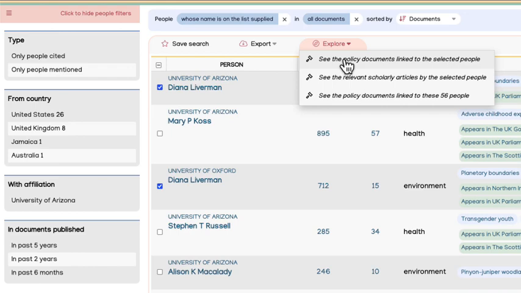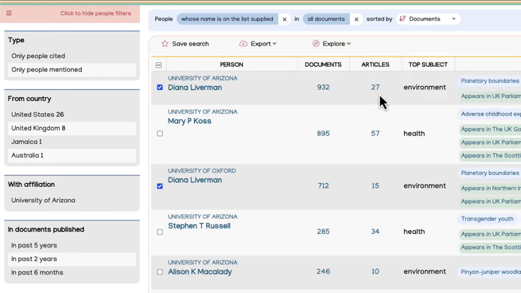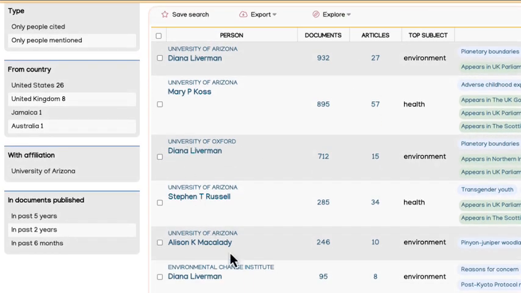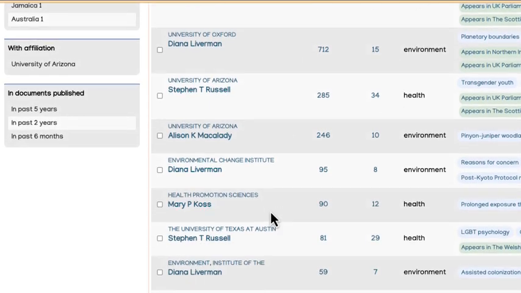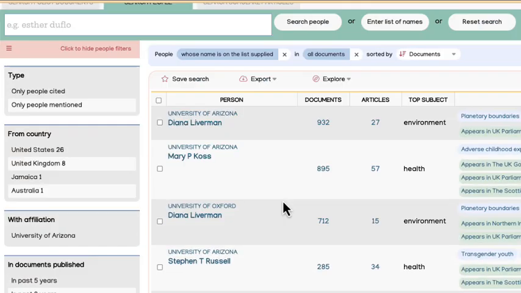So I can see, let's see, 27 and 15, I can see all of those documents together. I could also export all the names to a CSV file. I could save the search for these particular names. So if I wanted to look at the output for an entire group, maybe a research group, this is what I'd do. I'd search a list of names, make sure I've selected the right people, and explore those policy documents. So these 56 people, if I know that each profile is actually the same person, then great.